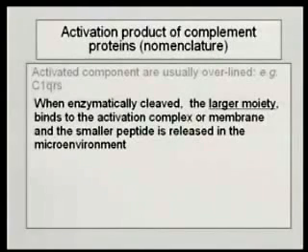If activation is occurring by an antigen-antibody complex, it'll bind to the complex. So the larger moiety typically binds to that membrane component. The smaller component is released into the microenvironment. That one is actually a hard and fast truth. The larger component binds to the activation complex. The smaller component goes into the microenvironment.